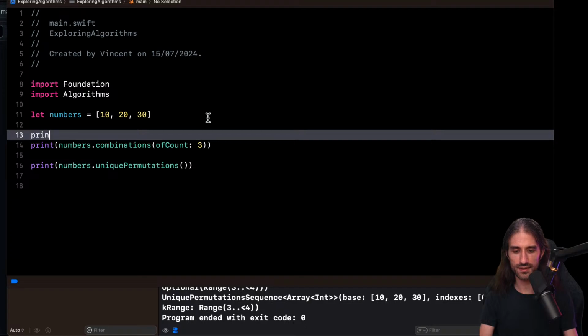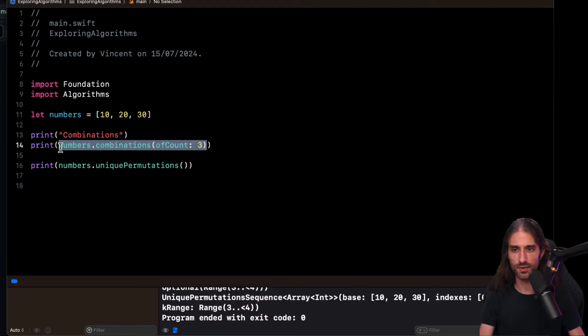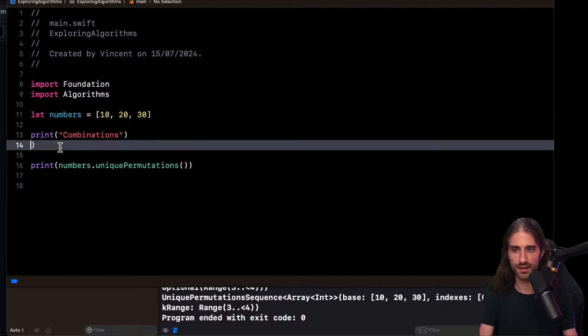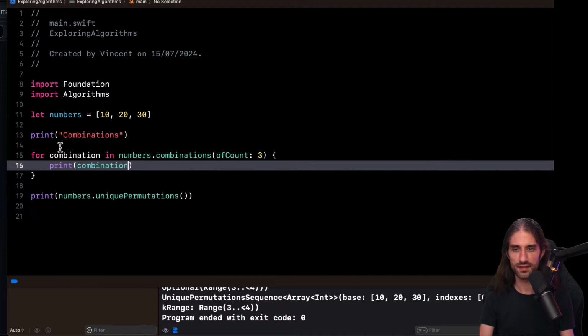So let me do that. Print combinations. Here I'm going to want for combination in combinations, print combination.